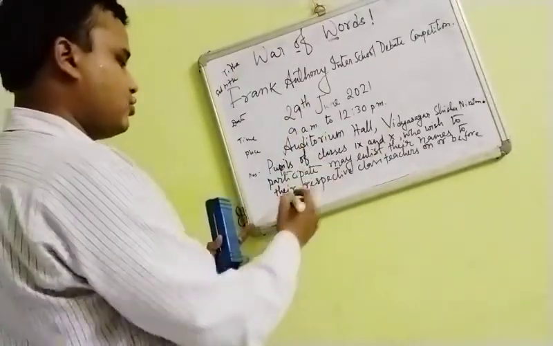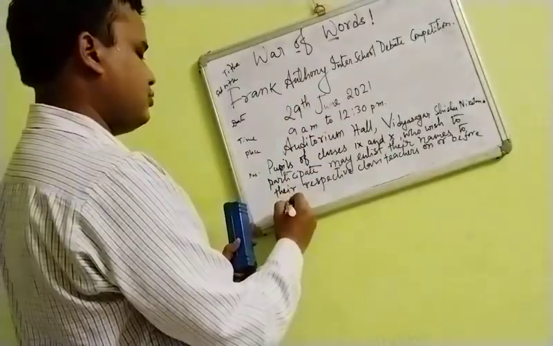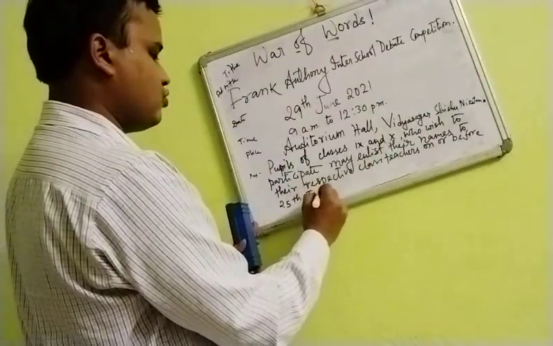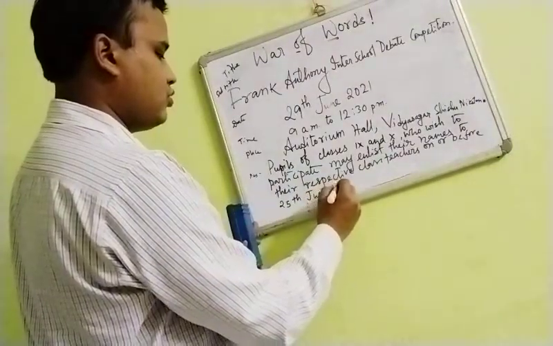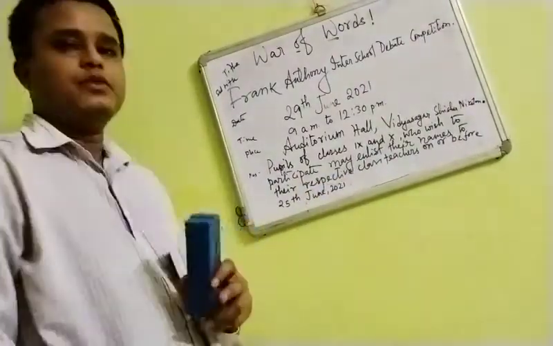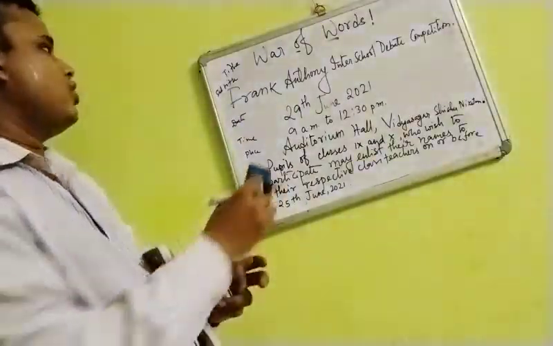So 29th is the date, so here you give the date of 25th June 2021. Okay, so this will be your whole notice.